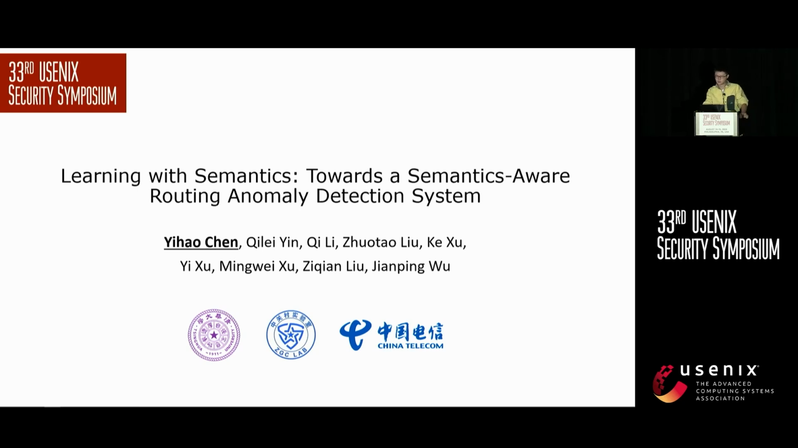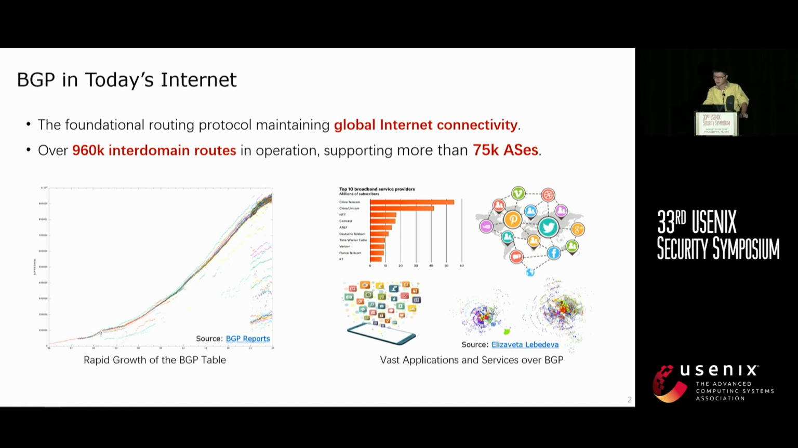Here I'm going to introduce our recent research, learning with semantics towards the semantics-aware routing anomaly detection system. We know BGP, or the Border Gateway Protocol, is crucial for keeping the global internet connected. It serves over 75,000 autonomous systems to establish inter-domain routes, whose amount has come to an impressive 960,000 in today's internet.